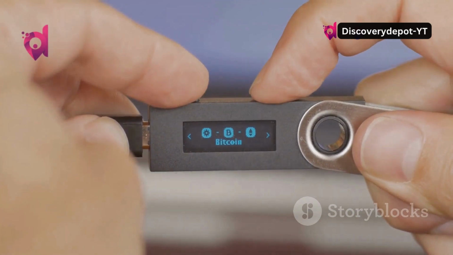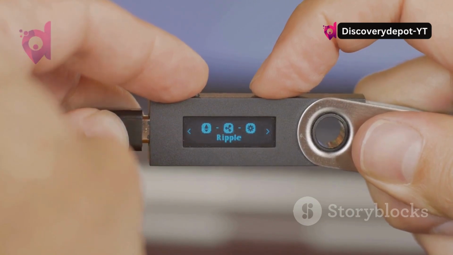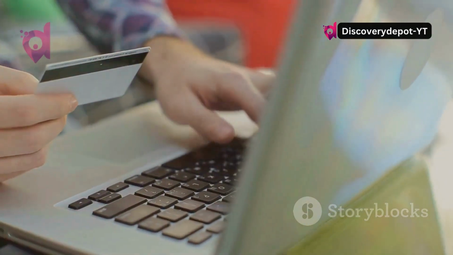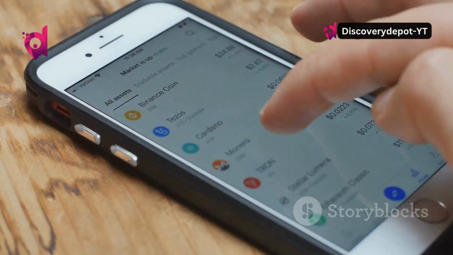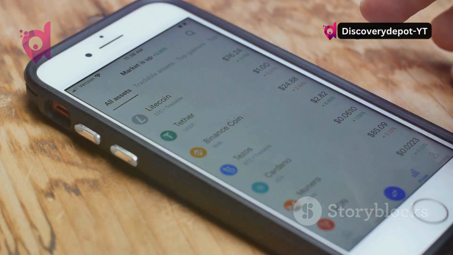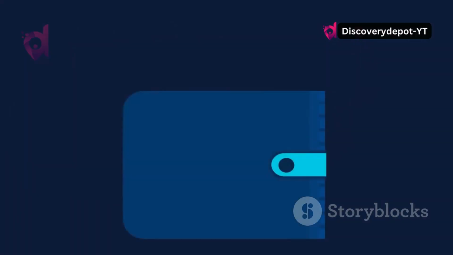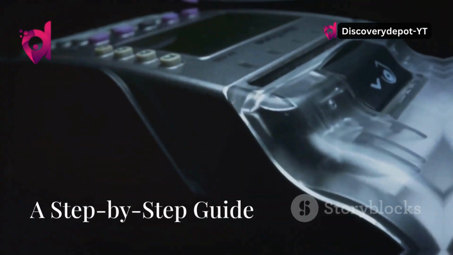Hardware wallets are physical devices specifically designed for storing digital currency offline. Online wallets are web-based platforms that offer convenience but may have lower security. Consider your security preferences and how you plan to use digital currency when choosing a wallet. Research different providers, look for user reviews, and compare features to find the best fit for you.